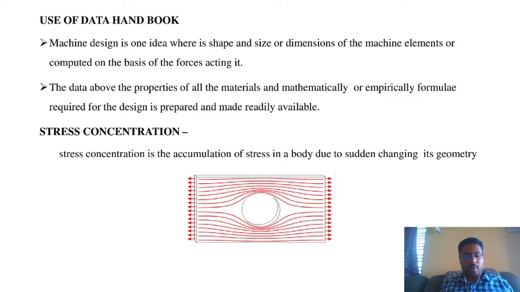But in that region where the cross section is changing, a redistribution of the force within the member takes place. The metal near the edges is stressed considerably higher than the average value. The maximum stress occurs at the same point on the fillet, directed parallel to the boundary at that point. So stress concentration is a major problem in materials.